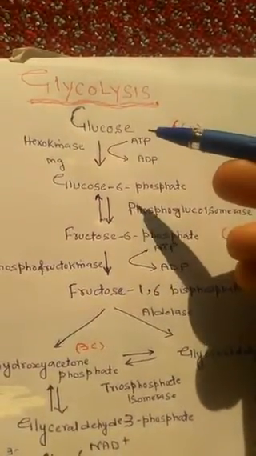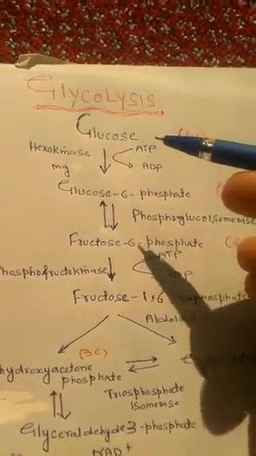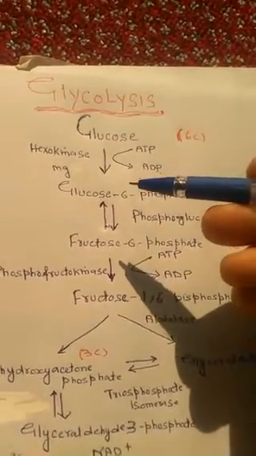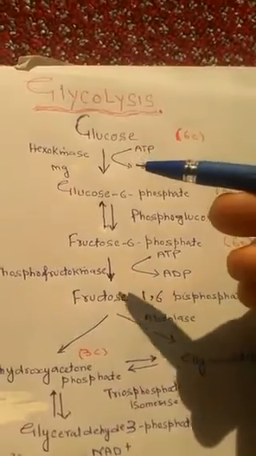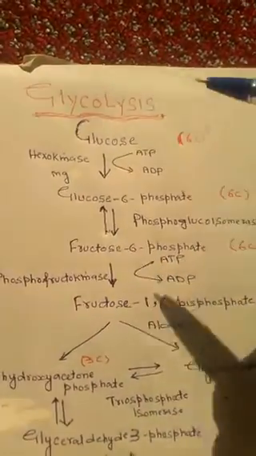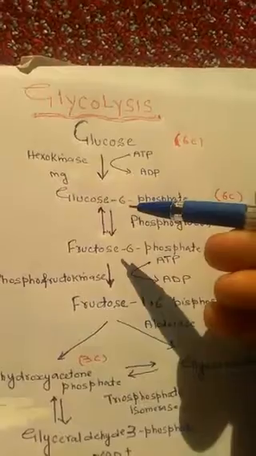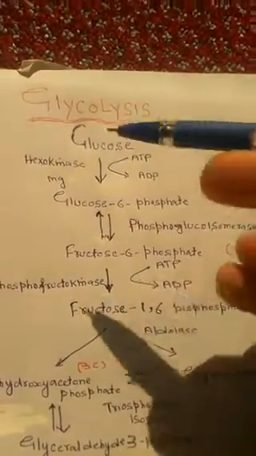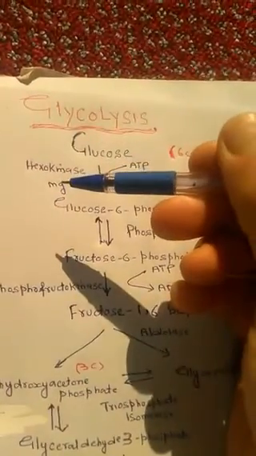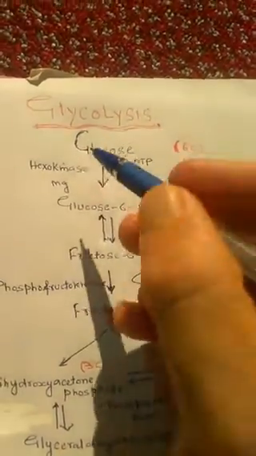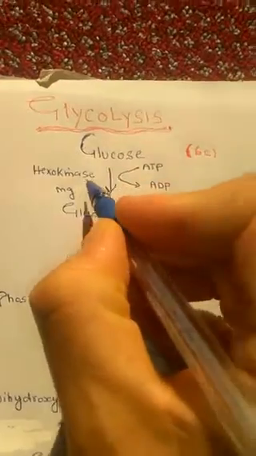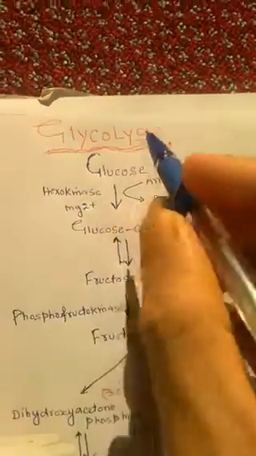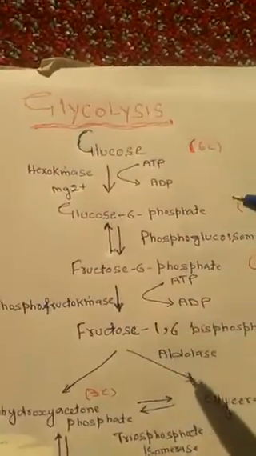Means a phosphate group is attached to glucose by a low energy phosphate bond, and when this phosphate group is attached here, it becomes glucose 6-phosphate. The reaction is catalyzed by the enzyme hexokinase, and we also need here Mg2+ ion, and this is an activator.